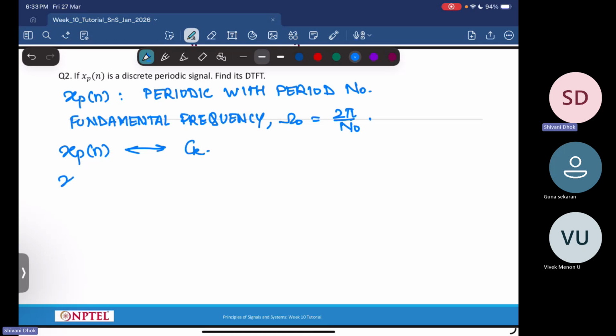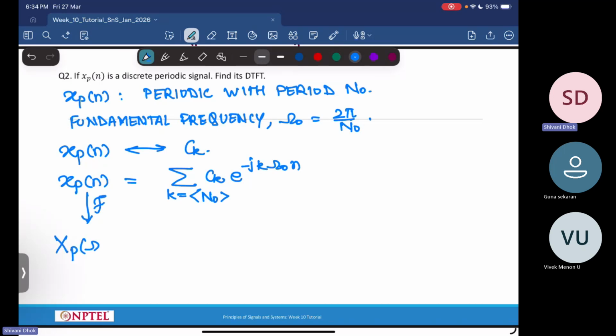So you can write this xp of n as summation. If you remember, these discrete Fourier series coefficients were periodic with period n naught. So over any period n naught, ck's into e power j k omega naught n. So now we want to find the Fourier transform or CTFT of this.